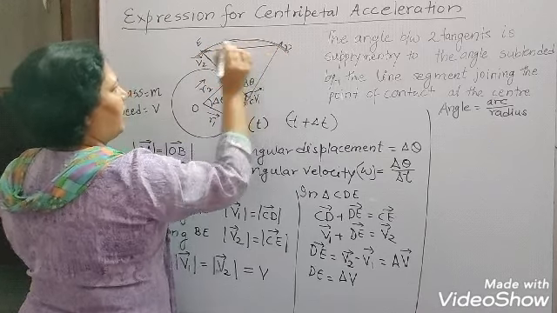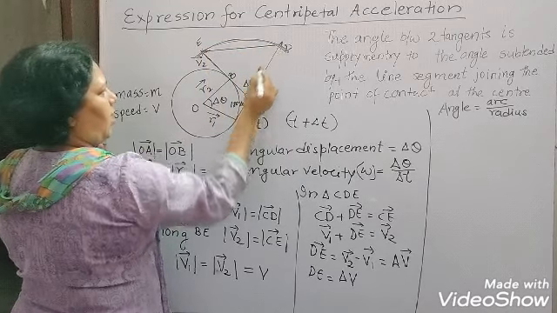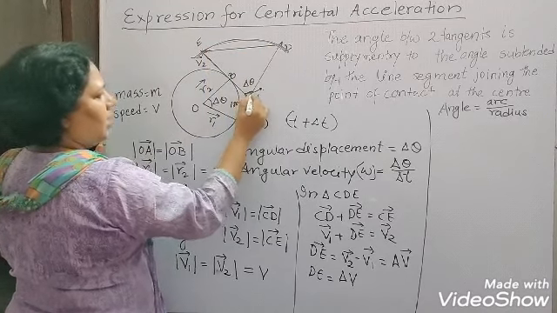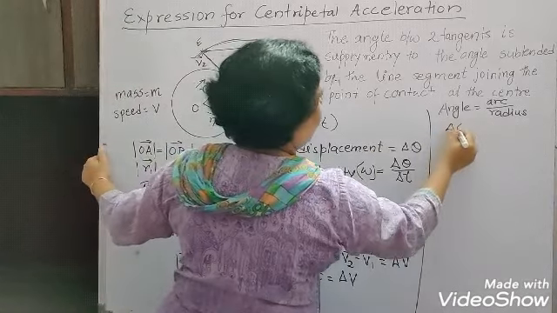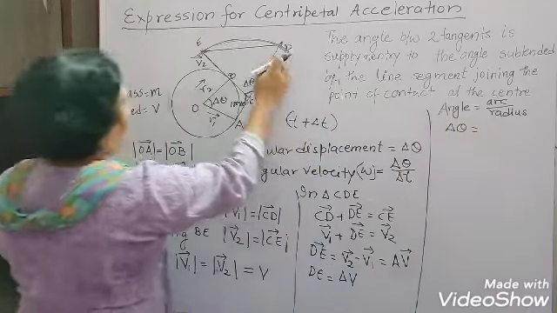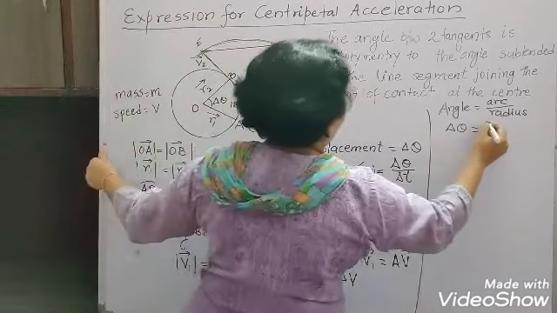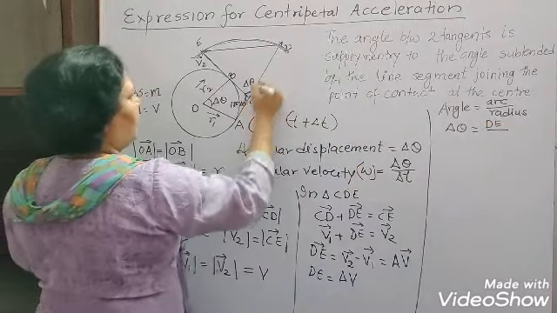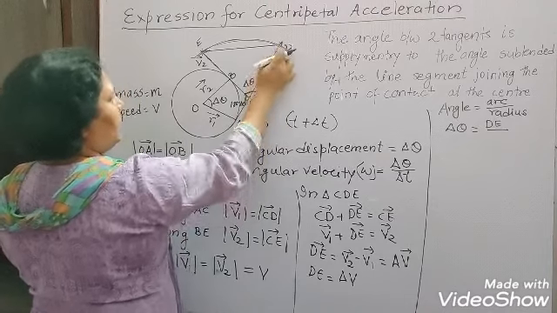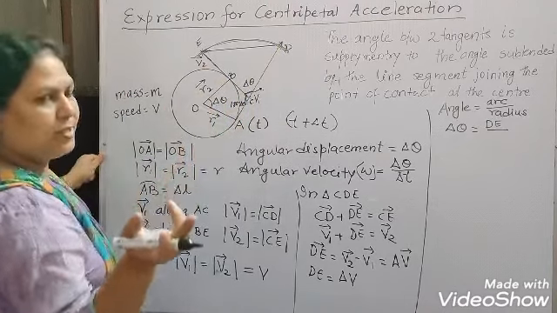So at that time this DE is the arc and del theta is the angle here. So here del theta is the angle and the arc is DE, and the radius is what? Radius is either you can write CD or you can write CE. Both are the radii of the same circle.